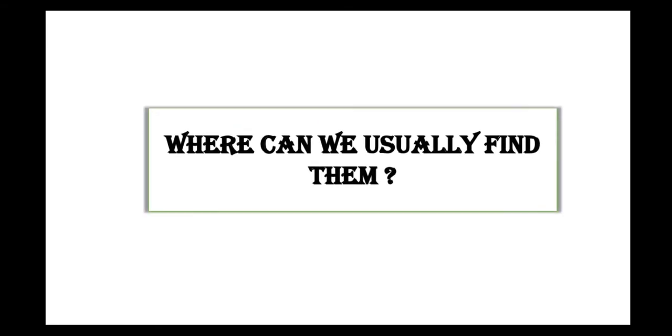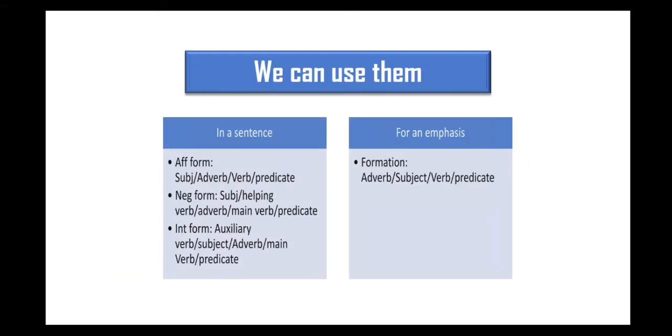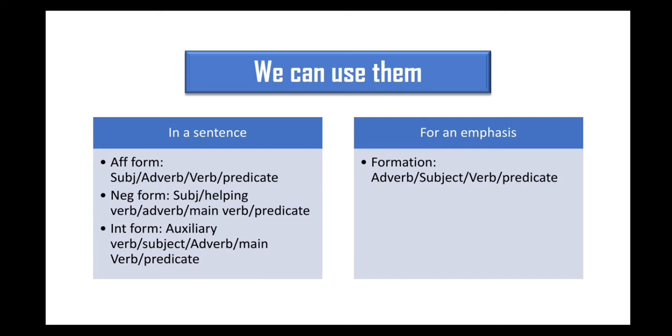And we are going to see where we can use this kind of adverbs. We can use them, for example, in a sentence. And a sentence can be viewed in 4 different ways.